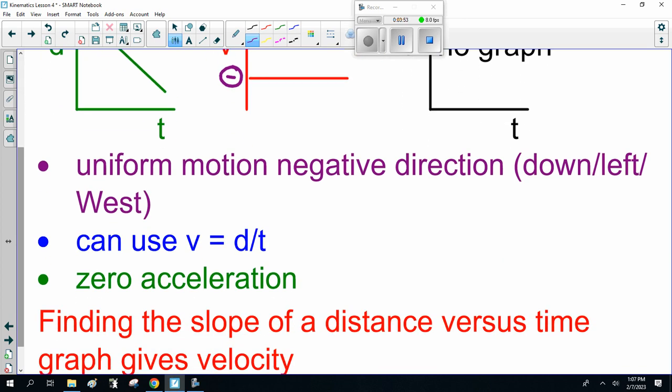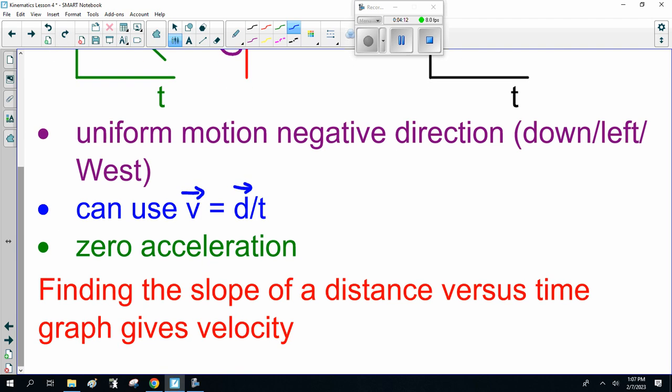Uniform motion, negative direction, down, left, west. We can use velocity as displacement over time. I forgot my arrows again. Zero acceleration. Not speeding up, not slowing down. The slope of a displacement versus time graph gives velocity once again. My apologies, I can't read my own typing.